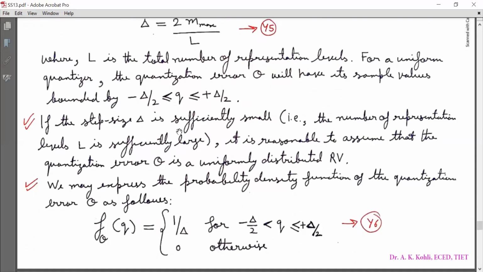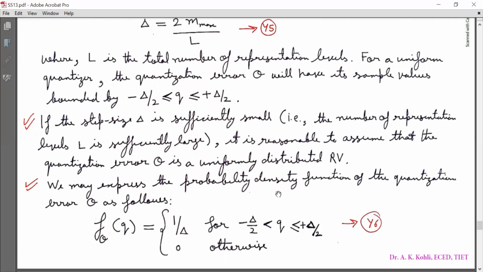If the step size delta is sufficiently small, that is, the number of representation levels is sufficiently large, here in equation y5, if L is large, delta is small, it is reasonable to assume that the quantization error capital Q is a uniformly distributed random variable.